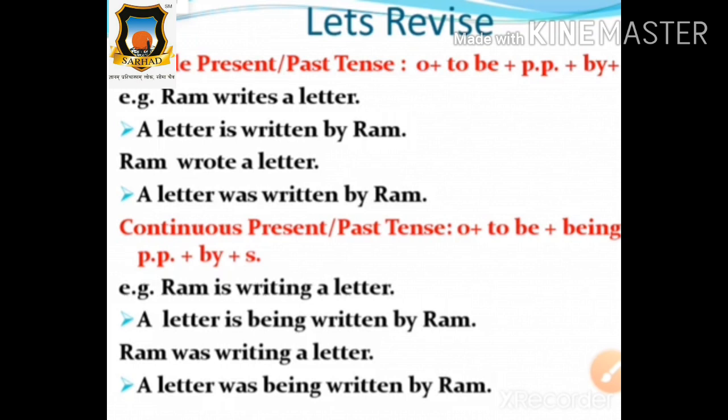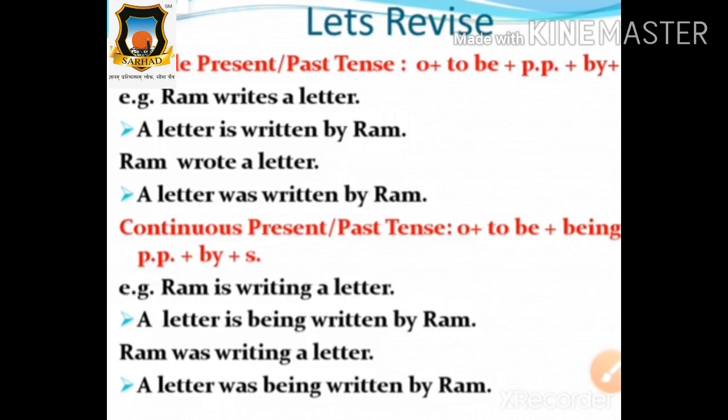Object plus was, were plus being plus V3 plus by plus subject. So Ram was writing a letter. It will come like this: a letter was being written by Ram. Clear everyone? And students, have you noticed one thing? I have taken the same example for the conversion into all types of tenses.